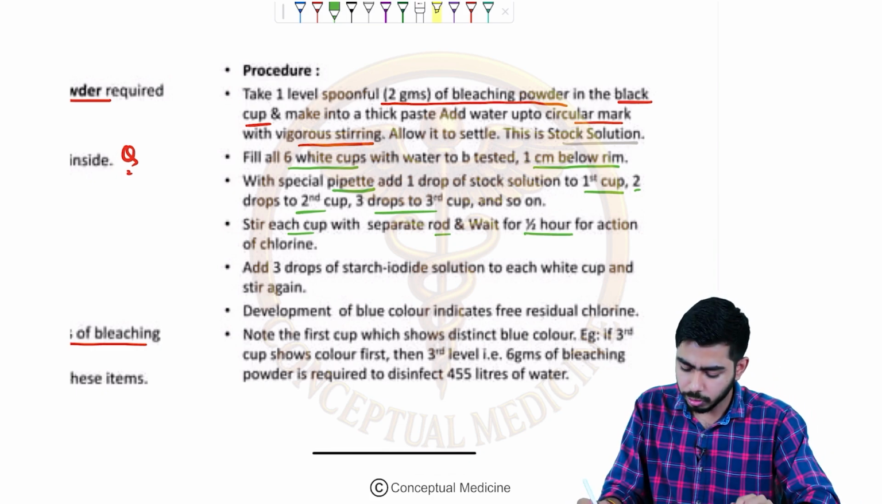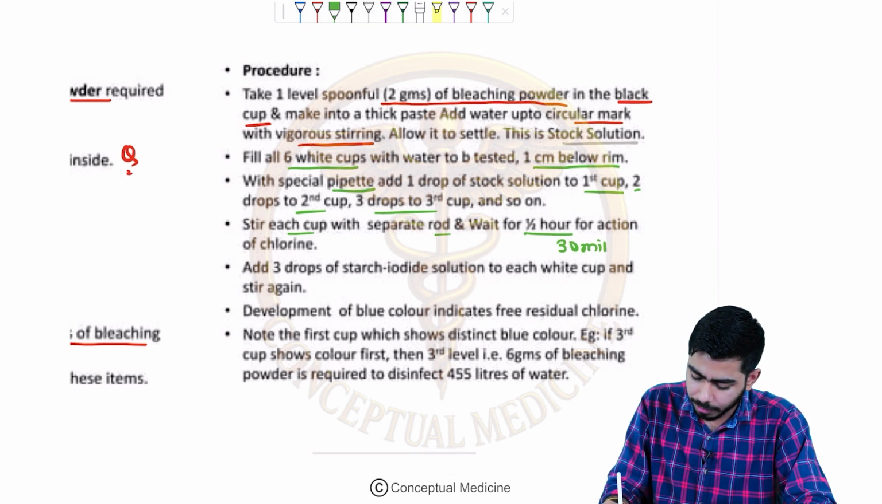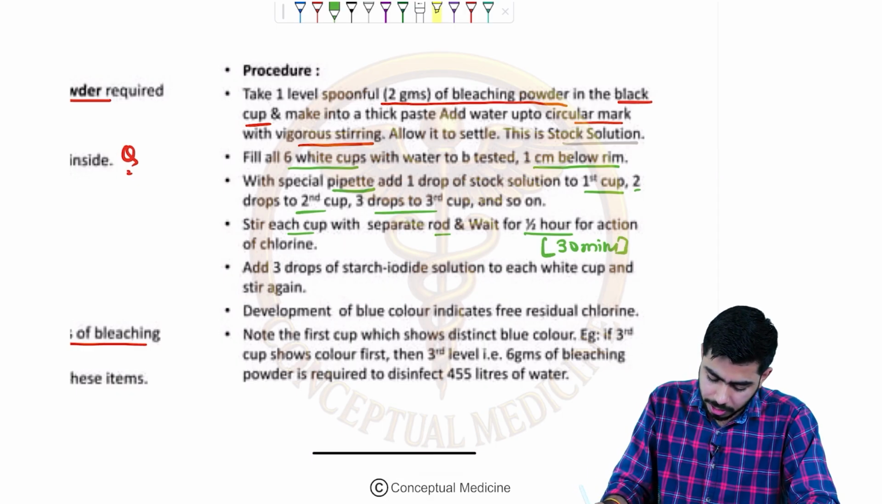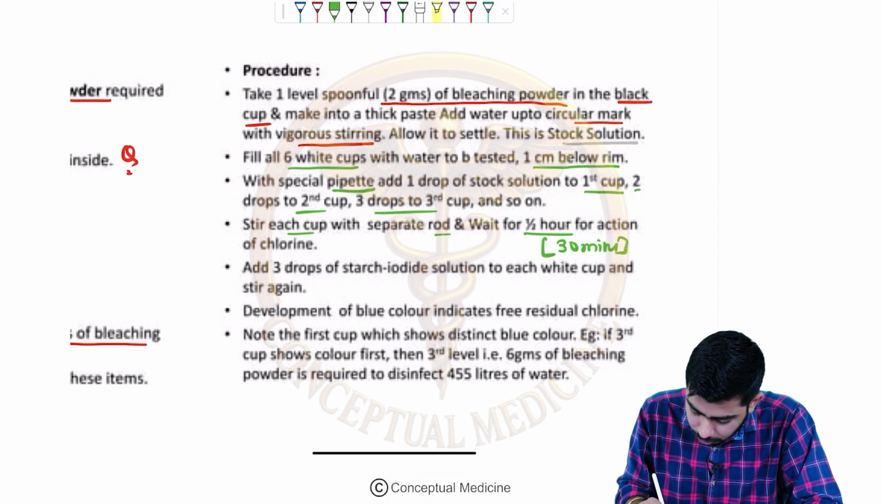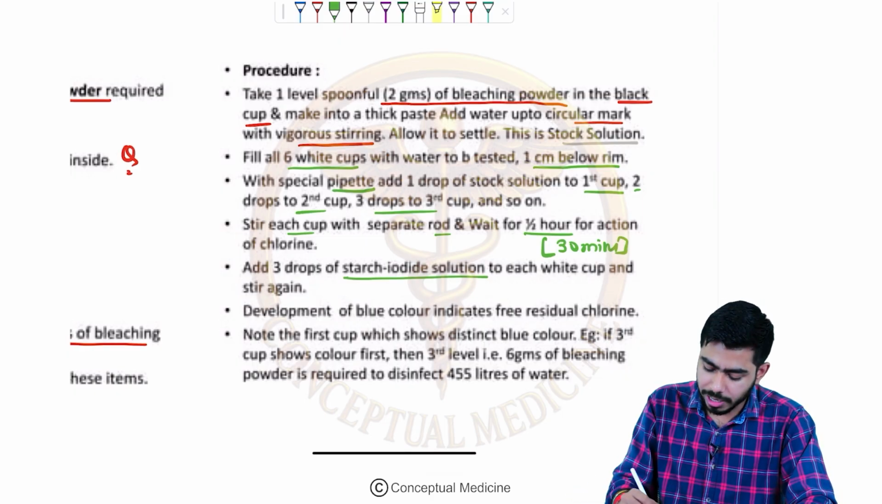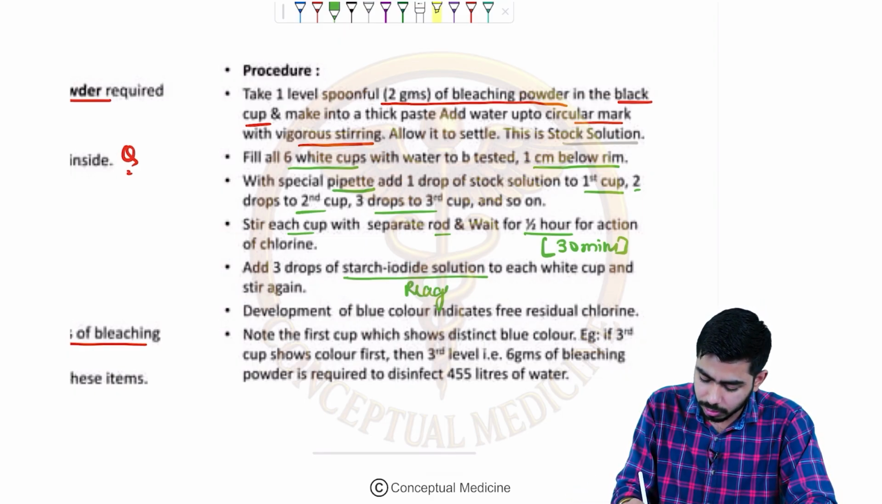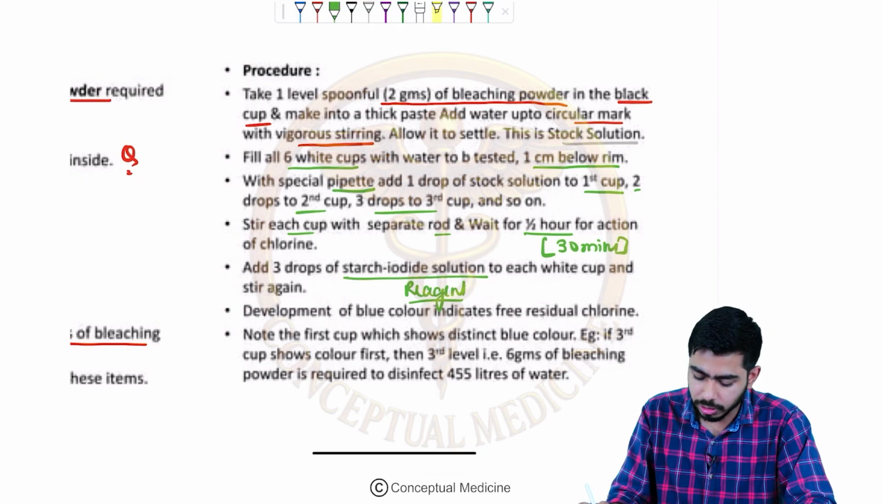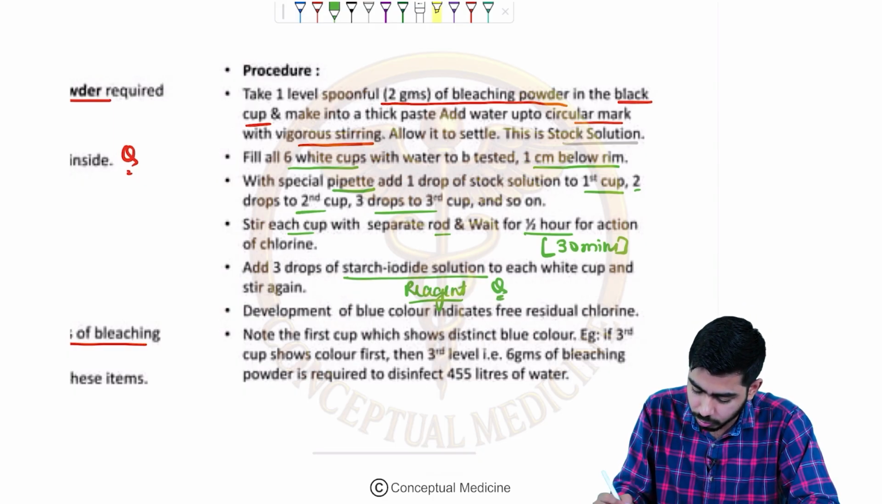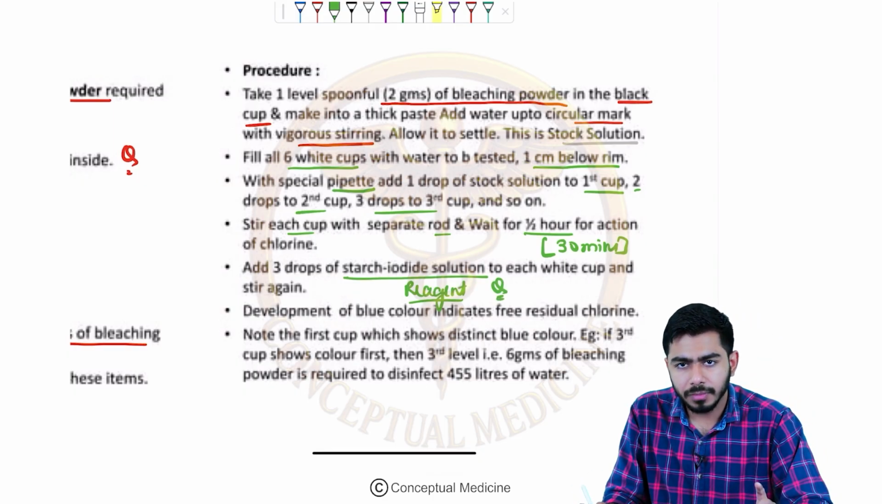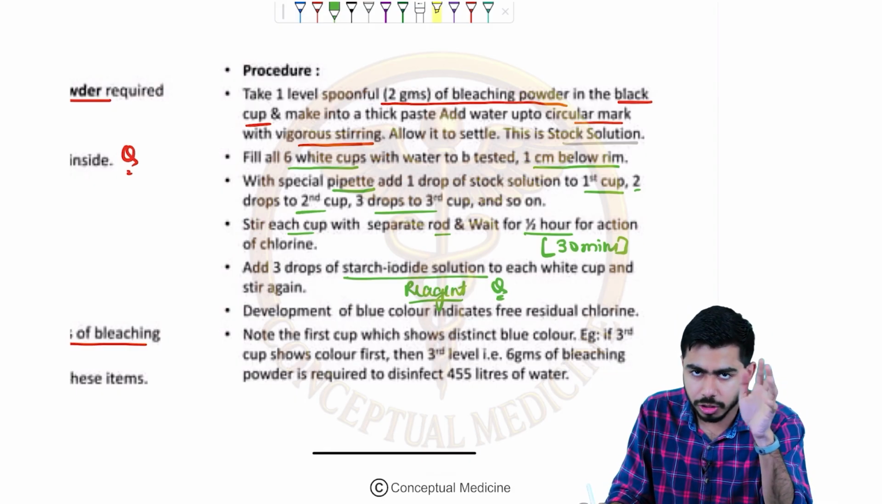After that, what you need to do? Wait for 30 minutes. Then you will be adding 3 drops of starch iodide solution, which I was saying is the reagent. What is the reagent over here? The reagent is the starch iodide solution. That is also an MCQ over here, guys. Please do remember that. To each white cup you will be adding 3 drops of starch iodide.